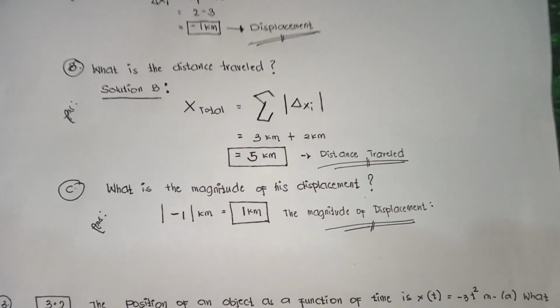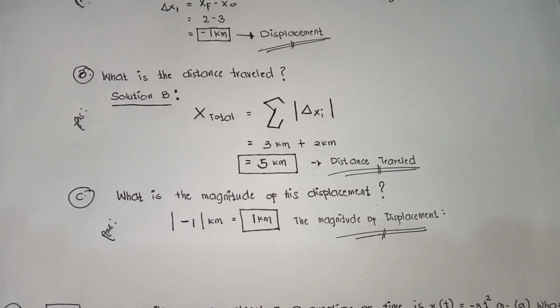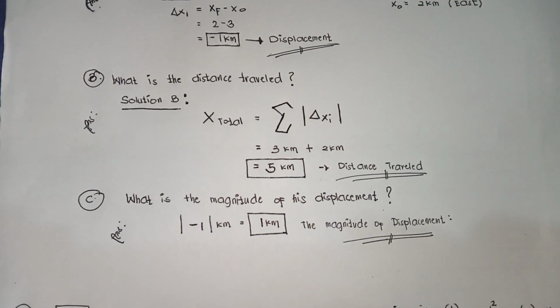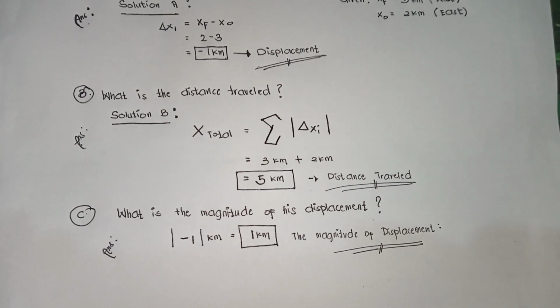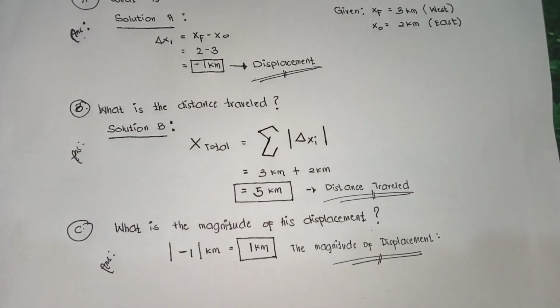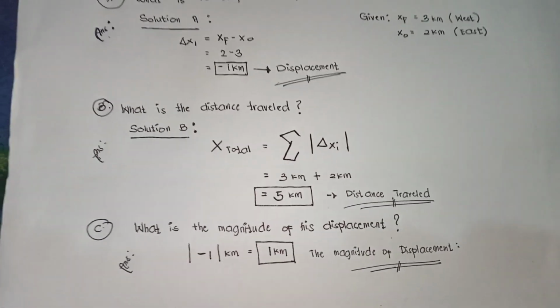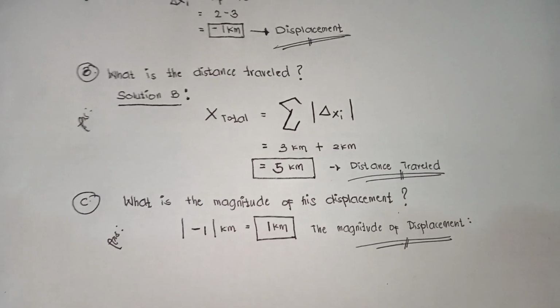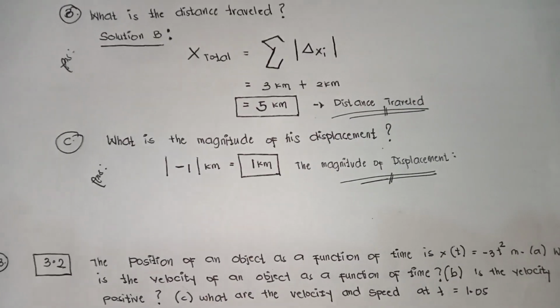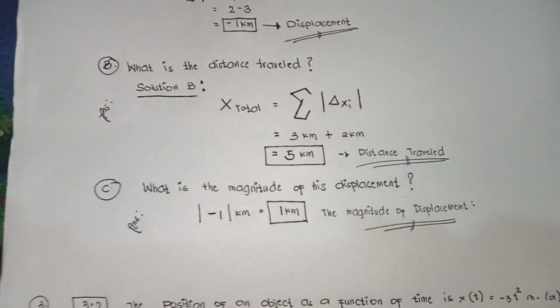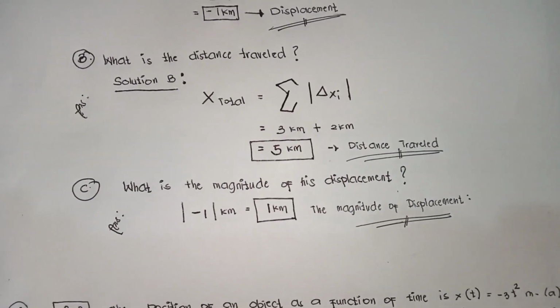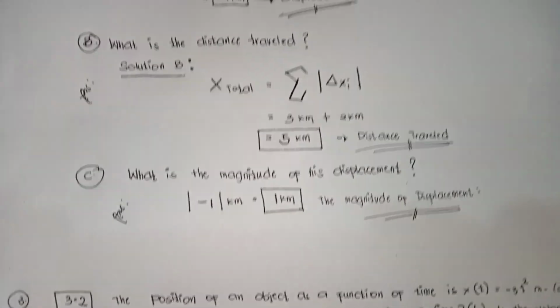So for B, what is the distance traveled? Solution B. We add 3 plus 2, which is 5 kilometers. So the distance traveled is 5 kilometers. For C, what is the magnitude of his displacement? So the magnitude of displacement is 1 kilometer.